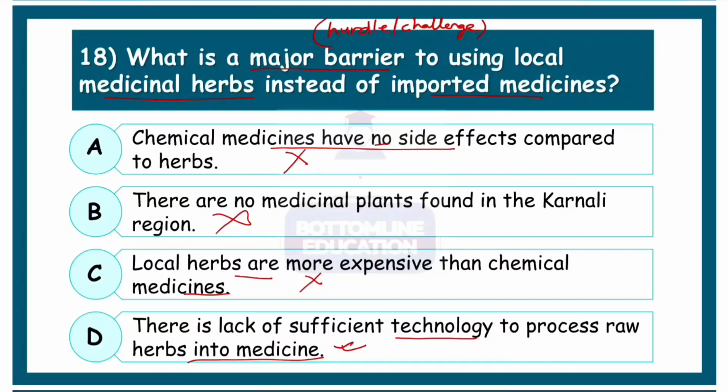So though we have a lot of local medicinal herbs and plants available, people are either unaware, there's lack of awareness, or we don't have the technology to actually produce medicine in mass quantity through them. And that is also by processing the raw materials. So here D looks convincing.